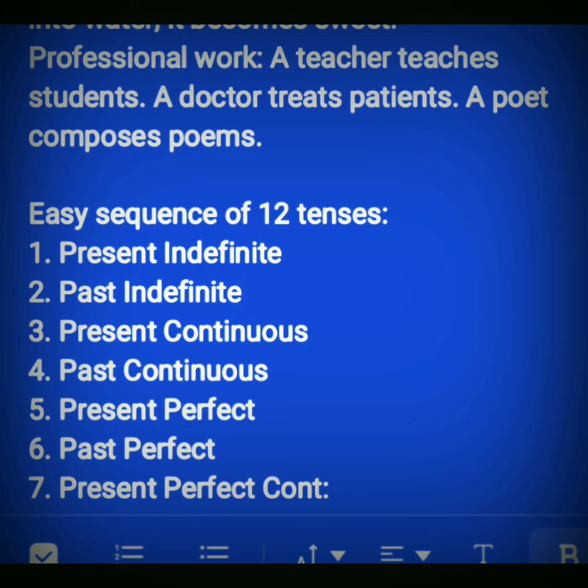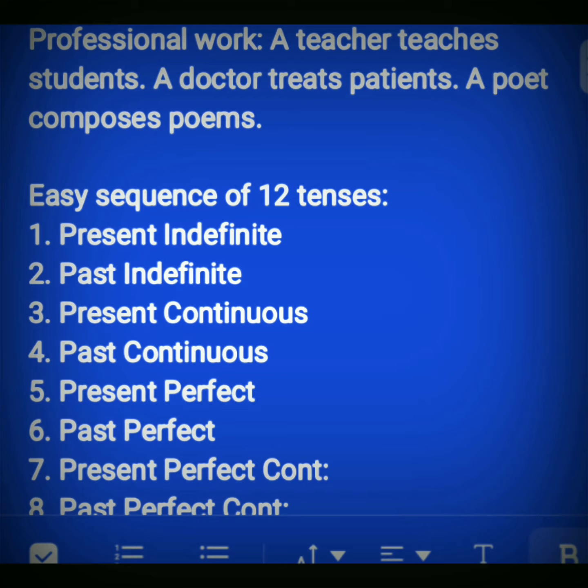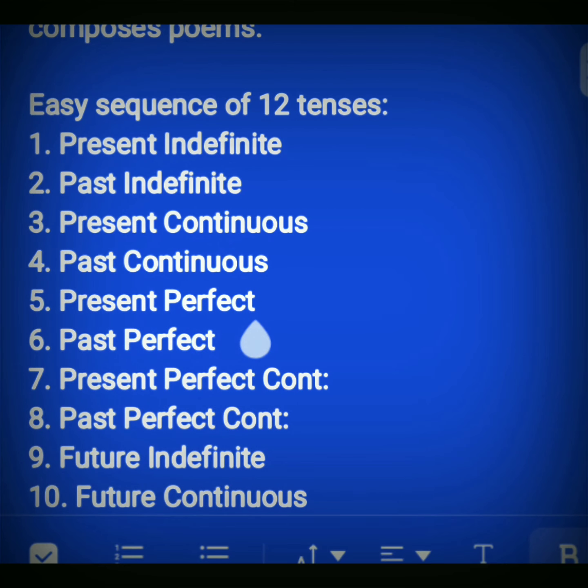Okay? Number 3, present continuous. In this tense, I have to use the helping verbs is, am, are. And in the fourth tense, past continuous, I have to use was, were as helping verbs. There's only a slight difference, only the difference of the helping verbs, to understand these tenses. Then at the fifth number comes present perfect tense, and at the sixth, past perfect tense.